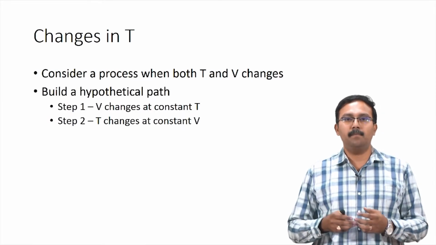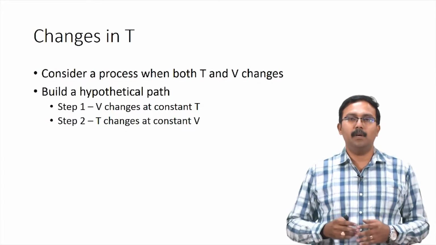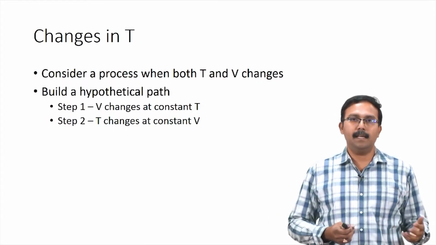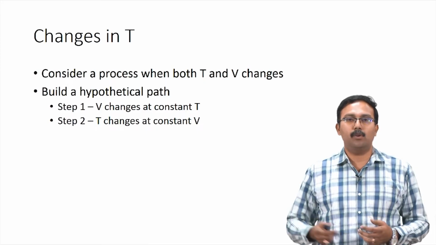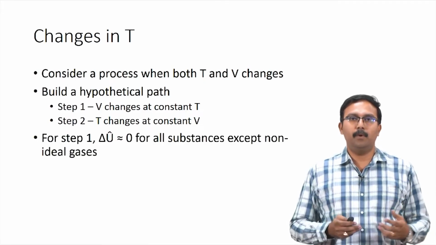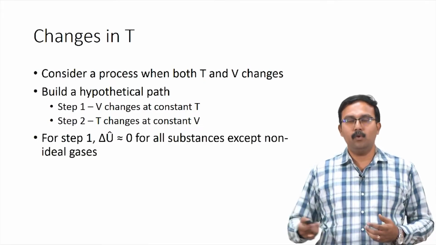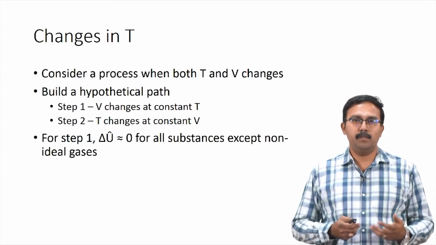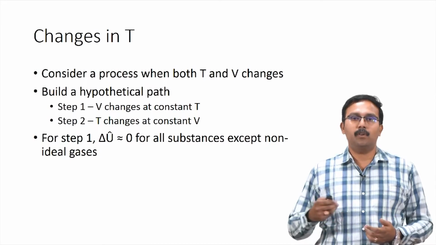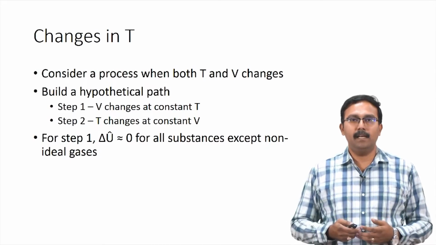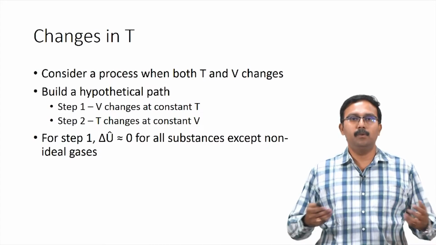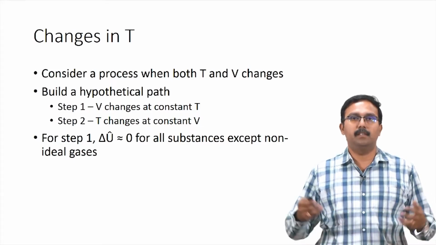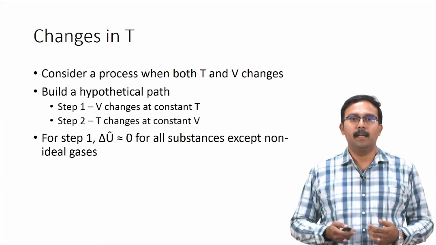The first step is where volume changes at a constant temperature, and the second step is where temperature changes at constant volume. For step 1, where there is only volume change and no change in temperature, delta U cap would approximately be equal to 0 because it is negligible for all substances except non-ideal gases, where there are huge changes in pressure or volume and so on.